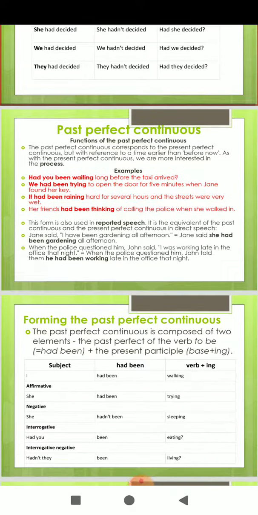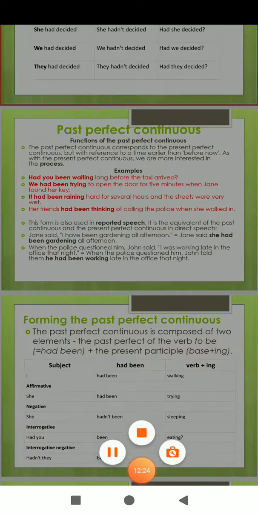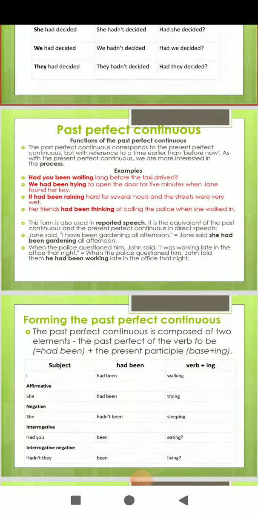This form is also used in reported speech. It is the equivalent of the past continuous and the present perfect continuous tense in direct speech. Just please see the example, students. You will have an idea about the past perfect continuous tense. Jane said, I have been gardening all afternoon. Jane said she had been gardening all afternoon. When the police questioned him, John said, I was working late in the office that night. When the police questioned him, John told them they had been working late in the office that night. So students, this was for past perfect continuous tense.